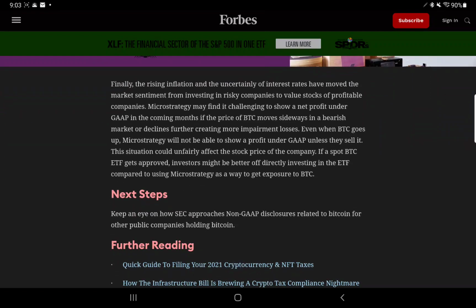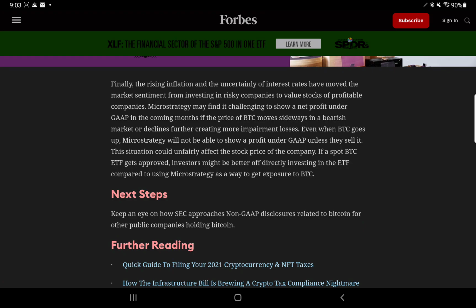Finally, the rising inflation and uncertainty of interest rate levels have moved the market sentiment from investing in risky companies to value stocks of profitable companies. MicroStrategy may find it challenging to show a net profit under GAAP in the coming months if the price of Bitcoin moves sideways in a bearish market or declines further, creating more impairment losses. Even when Bitcoin goes up, MicroStrategy will not be able to show a profit under GAAP unless they sell it. This situation could unfairly affect the stock price of the company.